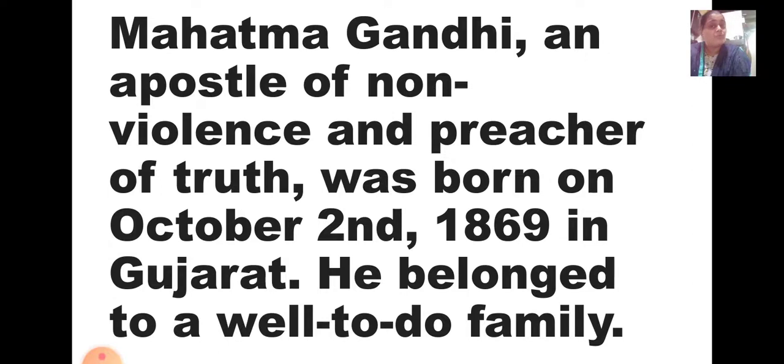So we all know who was Mahatma Gandhi. He struggled for India's independence. So Mahatma Gandhi, an apostle of non-violence, means he used to believe in non-violence. He used to sort out things without violence, not harming anybody, not fighting with anybody. So that is called non-violence.